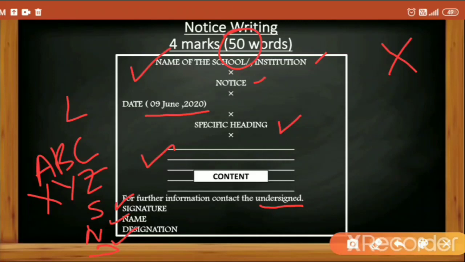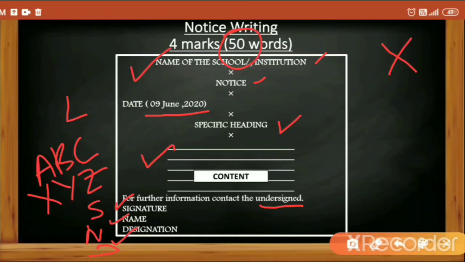If it is told that you are the secretary of the sports club, then you would write that. If they have told you that you are the head boy of the school, then you will write your post, head boy. This way, signature, name and designation we would be writing, and that is also from the left hand side. That will also be left aligned. Clear? So that's the format of notice writing which you need to follow and memorize properly.